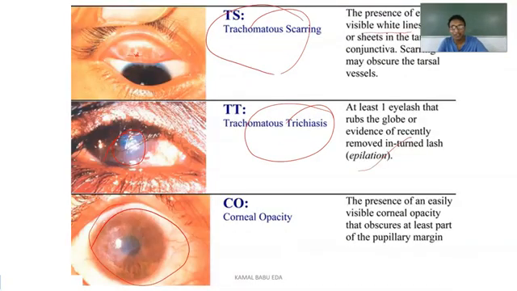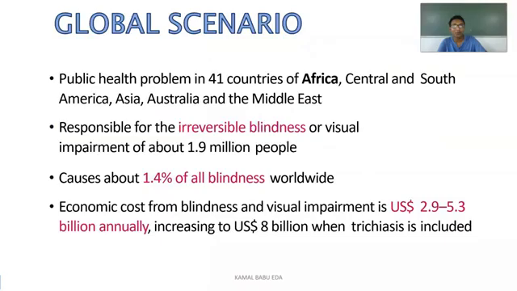In trachomatous scarring, you can observe white lines, which are the scars present in the tarsal conjunctiva. In trachomatous trichiasis, you can observe the upper eyelid hair irritating the cornea or conjunctiva, and in corneal opacity you can observe the opacity that obscures at least a part of the pupillary margin. So these are the types according to the WHO.